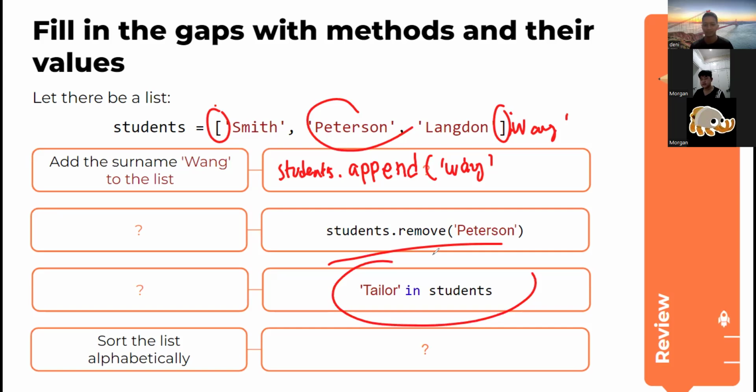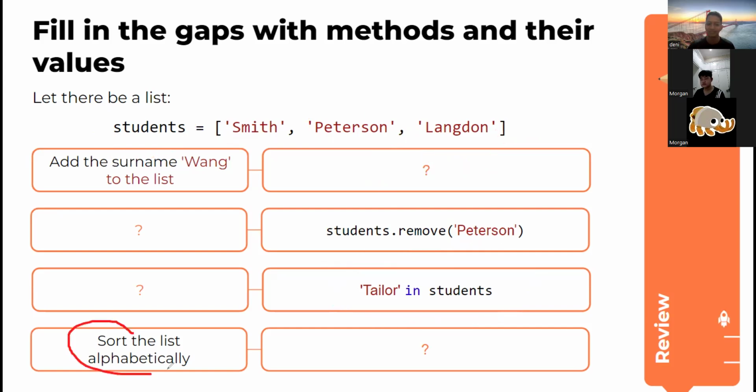Finding the name Taylor in the list. Is Taylor in students? It will return true or false. If there is Taylor here, it will return true, and if there is no Taylor in students, it will return false. Okay, false. And then what about the last one?